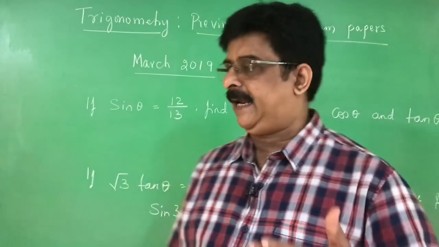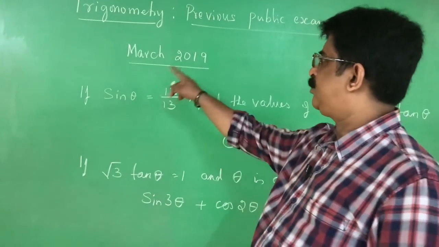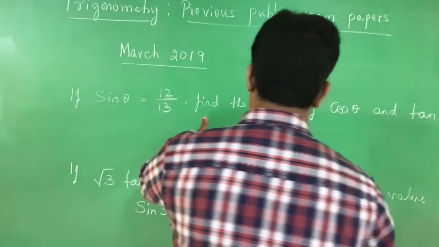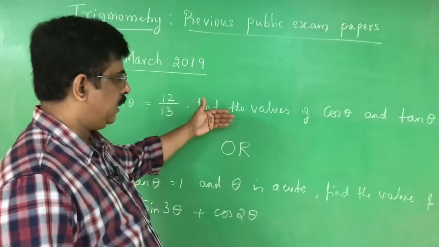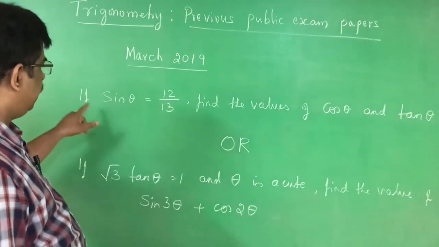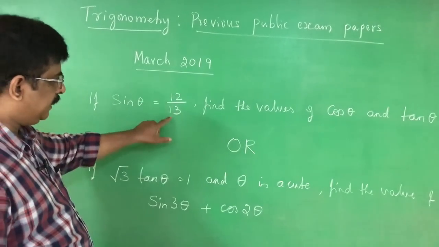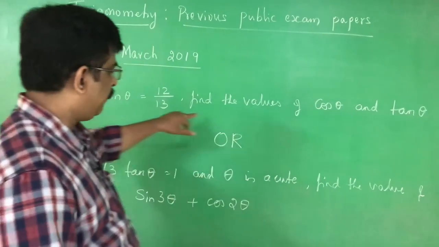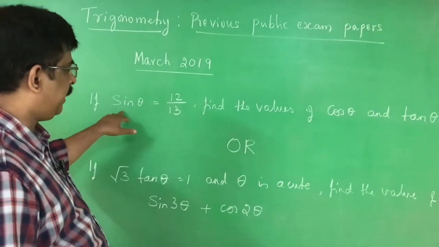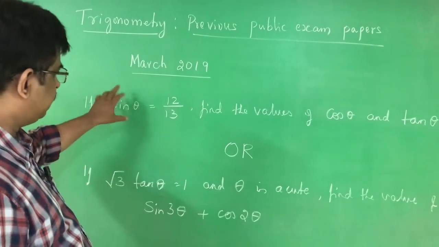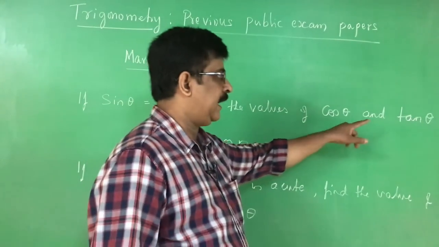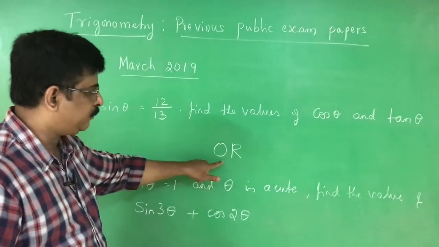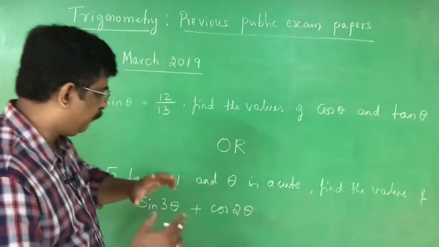Next problem of the same public examination paper, March 2019, has an internal choice. This type of problem is called internal choice. The first one is, if sin theta is equal to 12 by 13, find the value of cos theta and tan theta. It is a problem based on the ratios of trigonometry. Where sin theta is given, you have to find cos theta and tan theta. If you don't know this, you have the option of another kind of trigonometry problem.